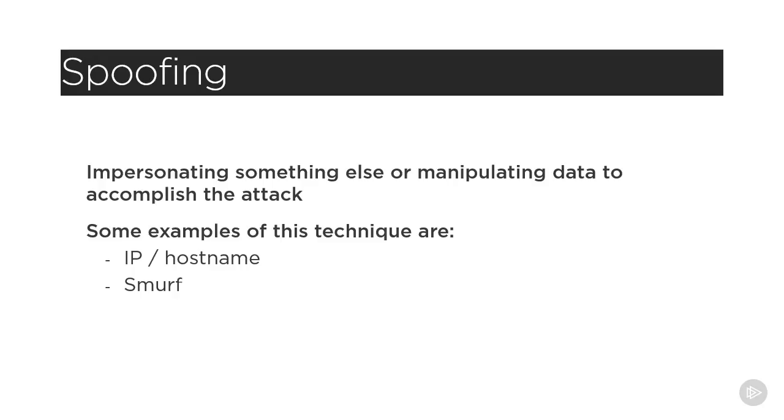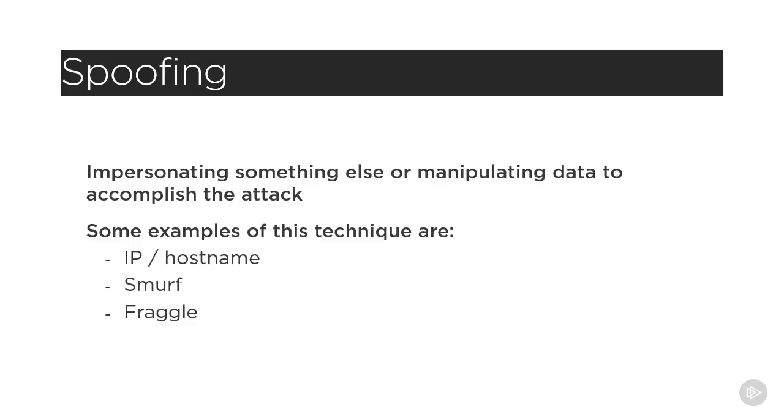The attacker sends an ICMP echo request, commonly referred to as a ping, to the network's broadcast address, which causes all of the hosts on that network's broadcast range to send ICMP echo reply traffic to the victim, ultimately overwhelming the victim's system, causing a denial-of-service attack until the Smurf attack ceases.